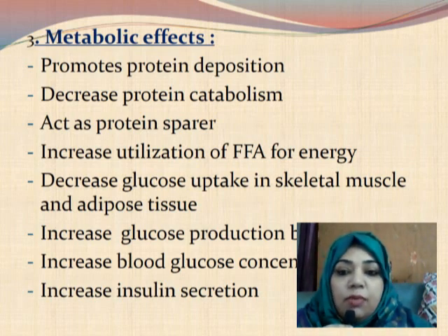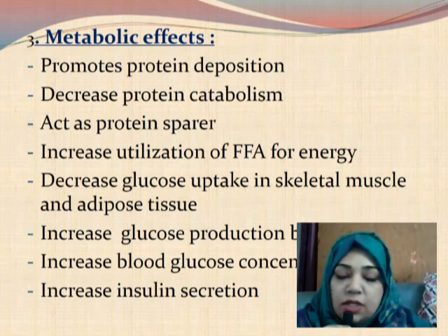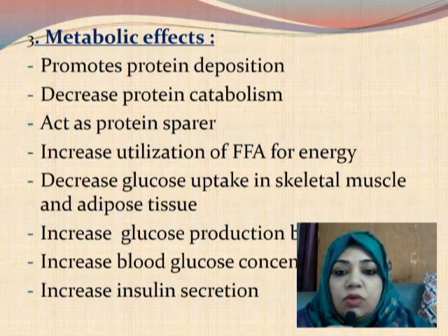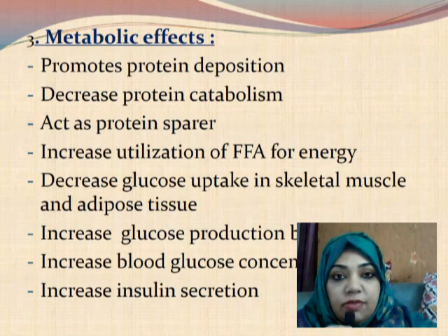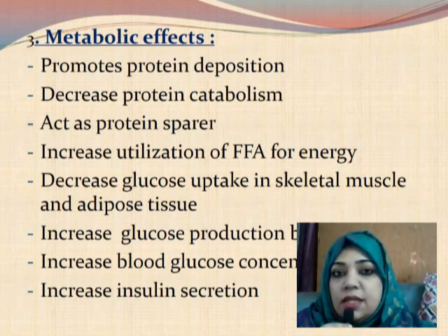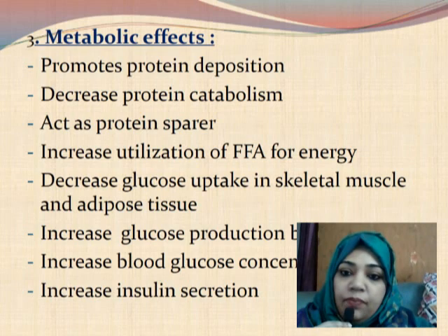And then on carbohydrate: decreases glucose uptake in skeletal muscle and adipose tissue. So glucose uptake is decreased by the growth hormone. Increases glucose production by the liver. So it causes effects that increase the blood glucose concentration and increase insulin secretion.